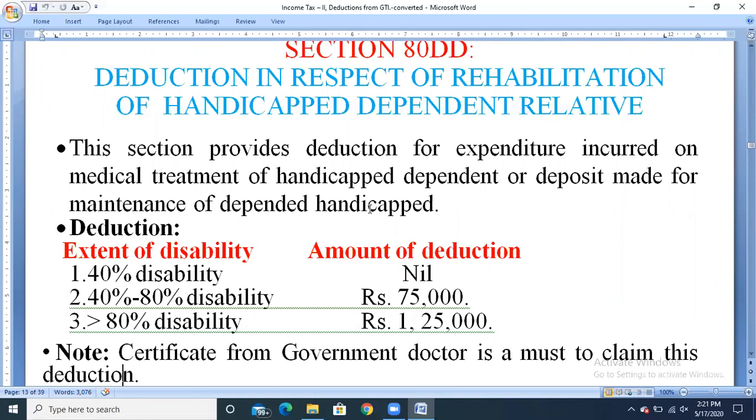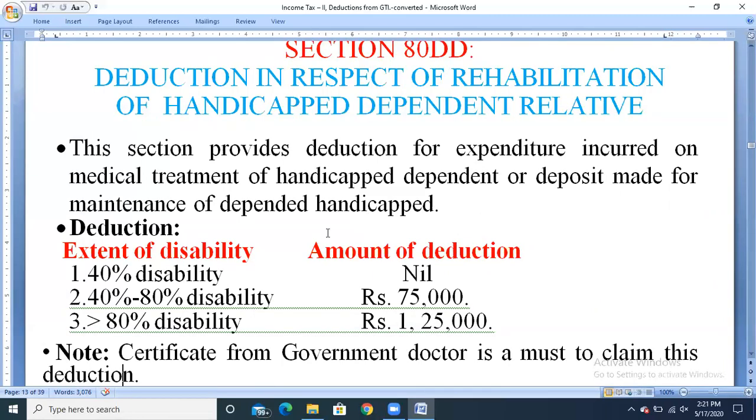So be careful. Section 80DD clearly states that any amount incurred by the assessee in the form of expenditure or deposit, which has been made for the handicapped who is dependent on the assessee. So let us see the deduction amount.